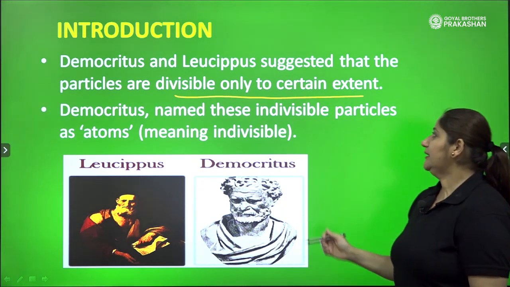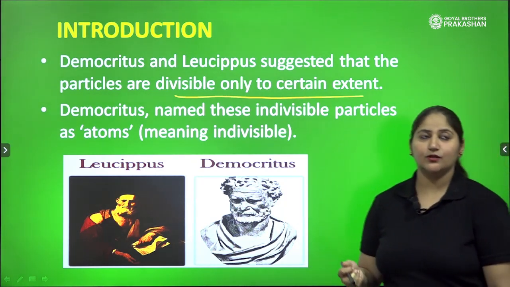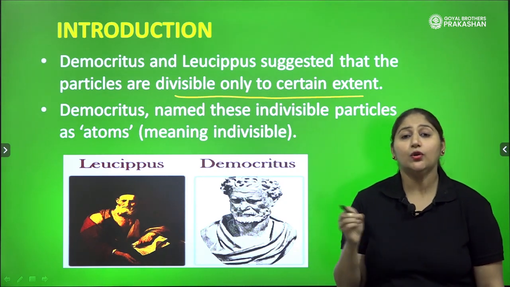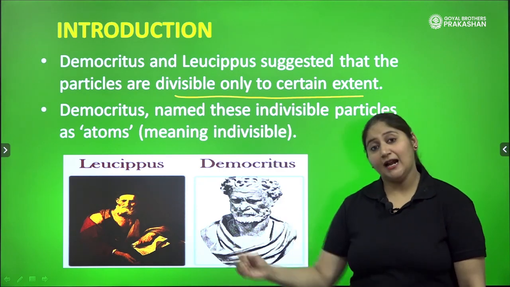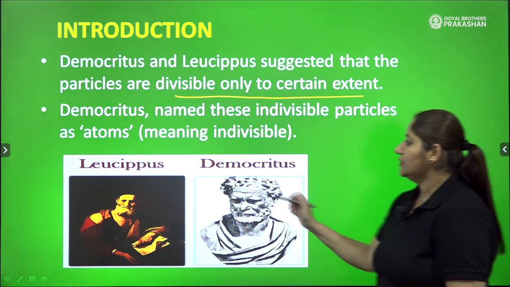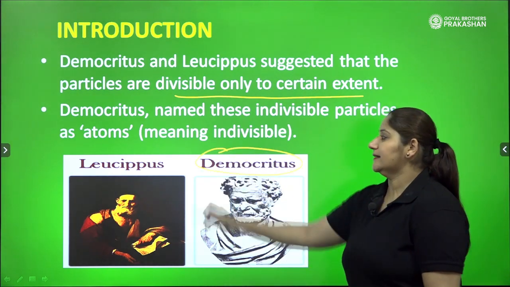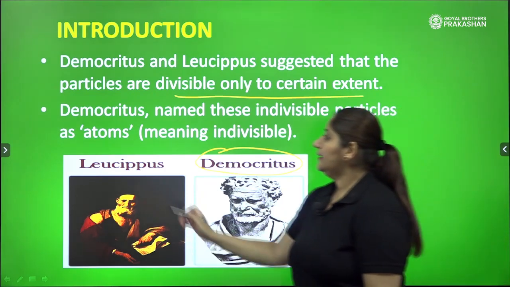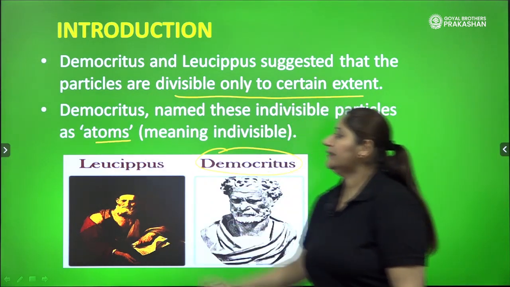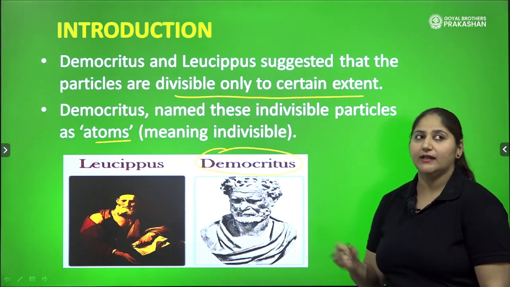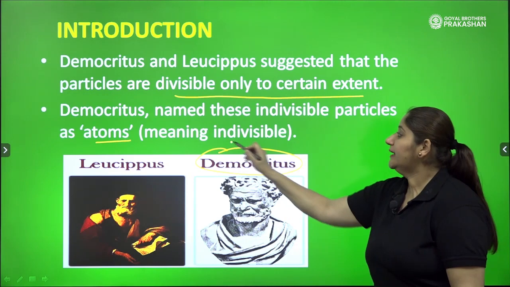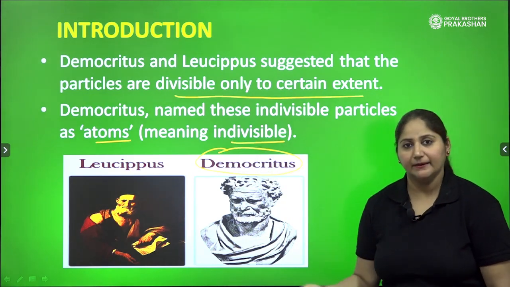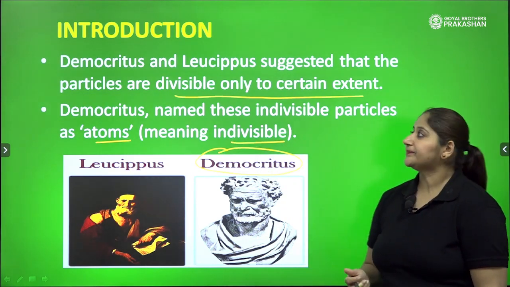Democritus named these particles as atoms. So there could be a question: who coined the term atoms? Atoms were named atoms by the philosopher Democritus, right? He said that the particles are known as atoms, the smallest particles of matter, and atoms mean indivisible. We can't divide them. This is what he said.